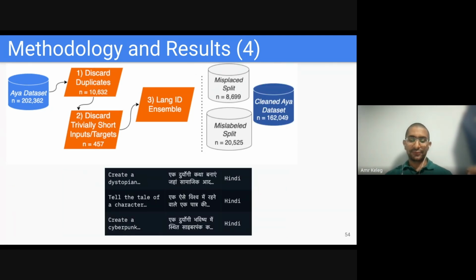Another kind of issue when it comes to labels is similar to the motivating example we had initially, in which we have an input and target in two different languages, and not only that, but with misalignment between the inputs and targets. The instruction is not to translate the input into a target, and yet we have that. That's an issue we can detect, and the remaining parts go into what we call the cleaned Aya dataset.